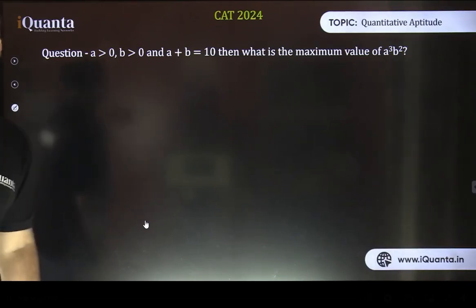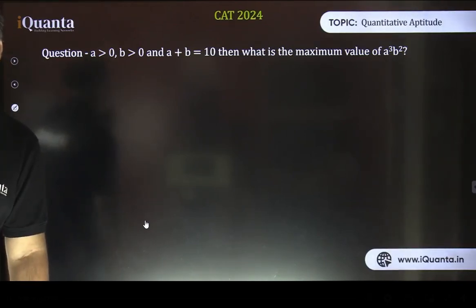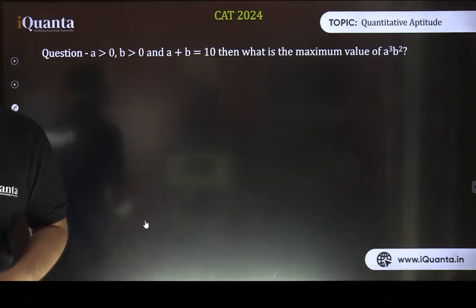Bhaskar, we just discussed cyclic expression. If the expression is a cyclic expression or symmetric expression, in that case, when all the variables become equal, we get one extreme value. That's the thing which we discussed.